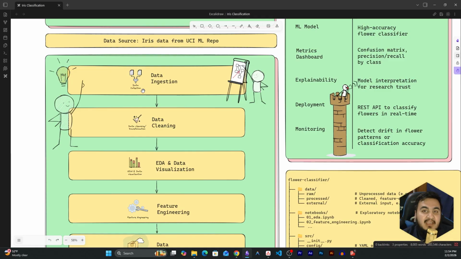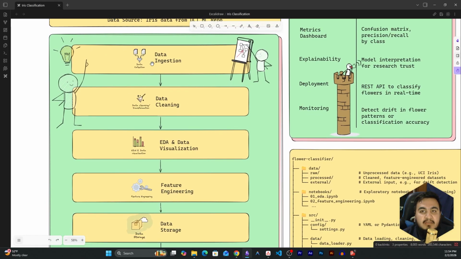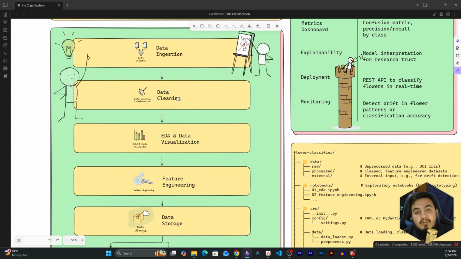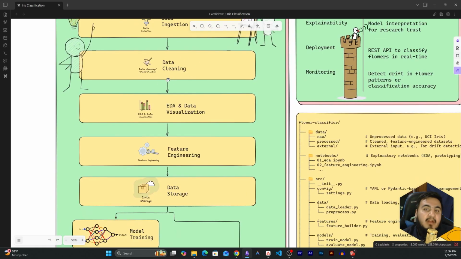In this step, we'll be taking data from different sources. This is also called the data collection part. And then once we collect data from different sources, these sources can be in the form of APIs. We may also need to extract these datasets from PDF files. These can be CSV files or direct data coming from the sensors. Then we move on towards the data cleaning part, where we are going to clean the dataset. We're going to remove the null values.